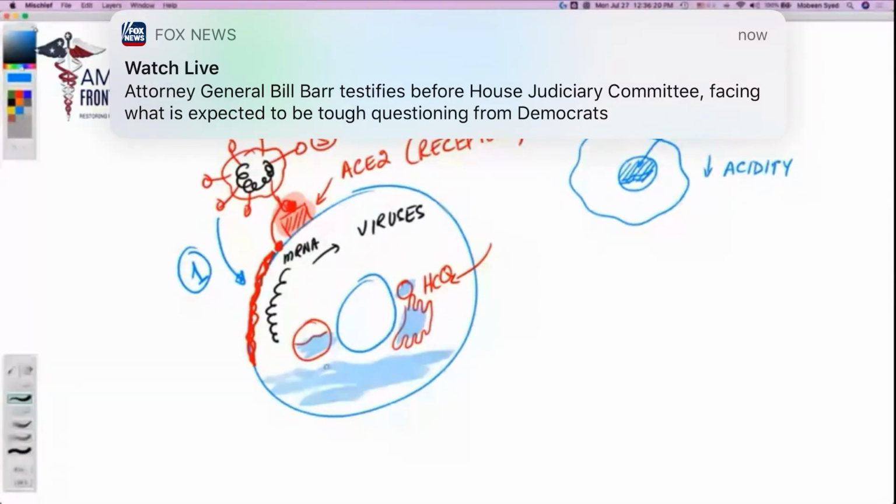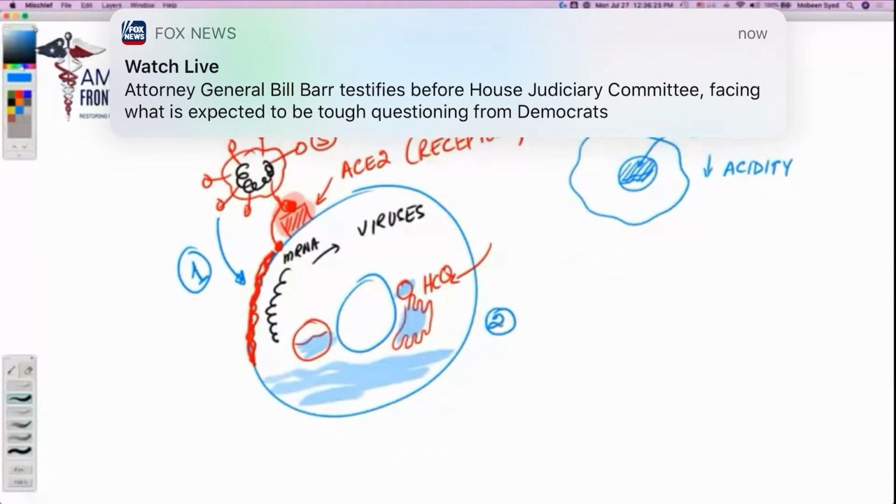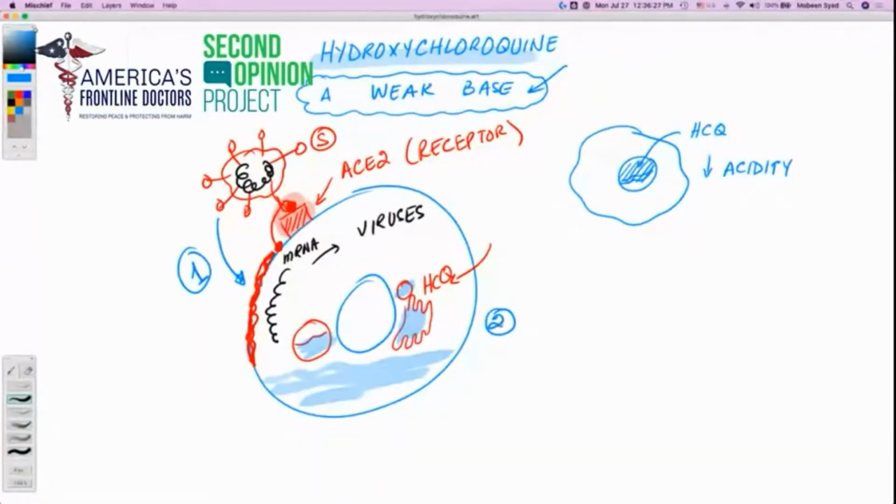The second mechanism is, and I want to make sure that we are aware of this, that it's not just that. Hydroxychloroquine is also a zinc ionophore. These are extra functions or mechanisms by which it helps. So the second mechanism is that when the hydroxychloroquine is present and the environment is alkaline, now the virus has an enzyme called RDRP, RNA-dependent RNA polymerase.